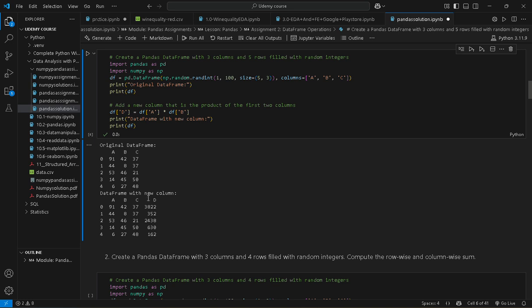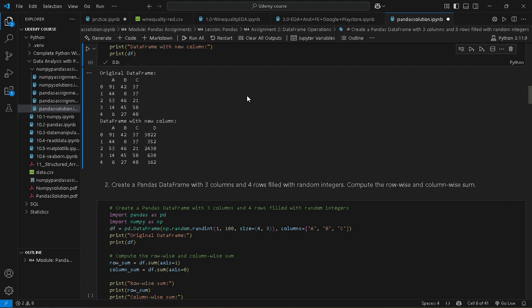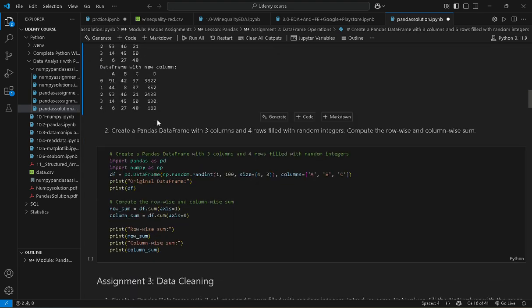See here, this is our new column d, and this is the product of column a and column b. 91 times 42 gets 3822. 44 times 8 is 352. 6 times 27 is equal to 162. So this is the answer to the above question.